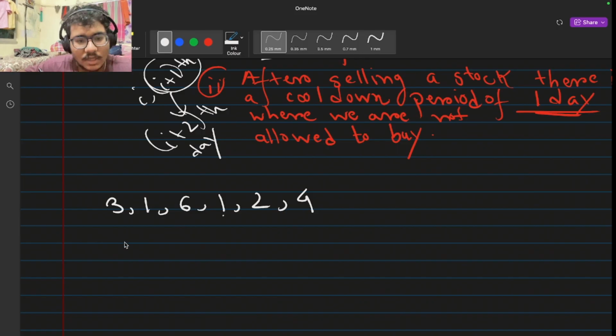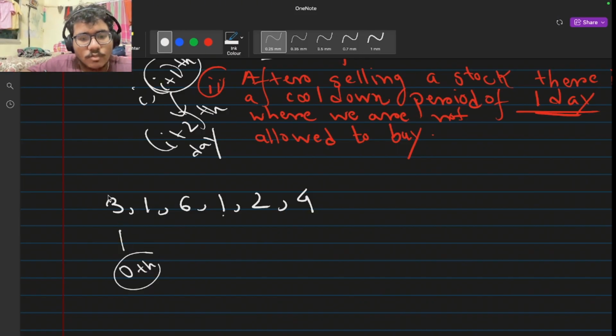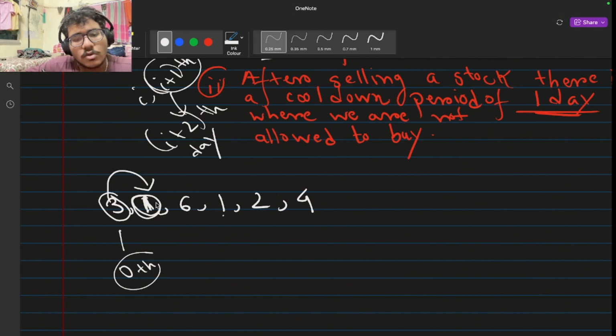So I can go like on the first day or the 0th day, I can buy this stock. Then I can move to the next day. If I want, I can sell them. Then I will check, like the previous day I bought the stock at a price of 3, but on the next day the price falls down. So the price became 1. So I may choose to sell it or I may not. It's totally dependent on us. But for now, let's move to the next day.